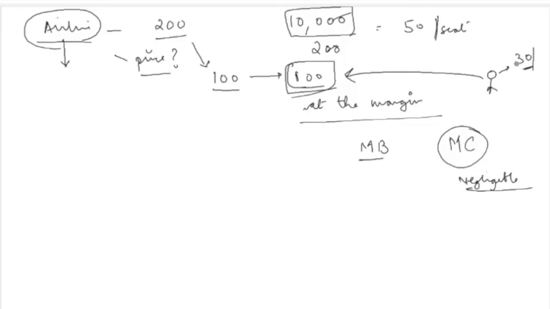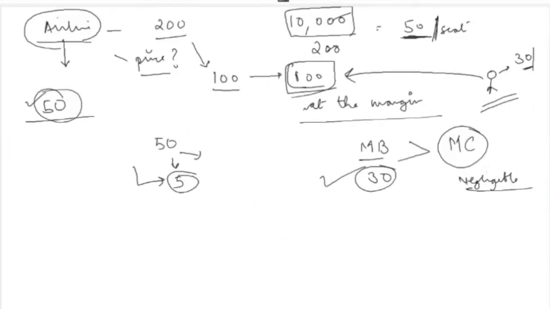But the marginal benefit is how much? 30 per seat. This person is ready to pay 30. So even if this 30 is less than 50, which is the average cost of each seat, if there is some rational person behind the company, that will lead him to make a decision that yes, we want to sell this ticket to this person, because the marginal benefit is greater than the marginal cost. And that's exactly what we mean by saying that people think at the margin.